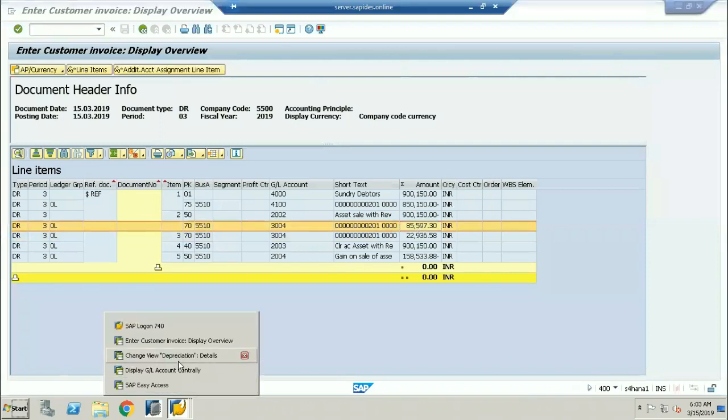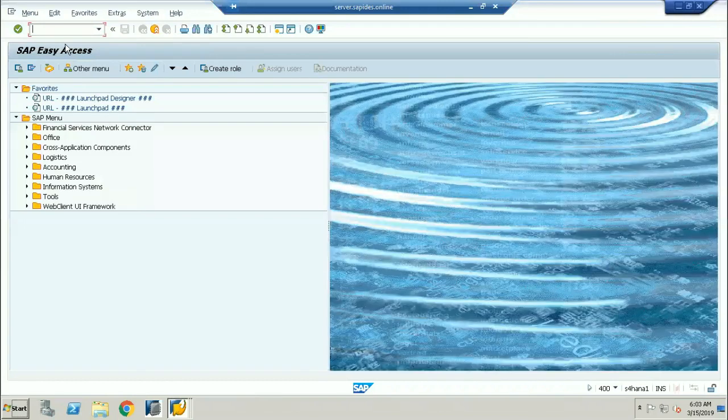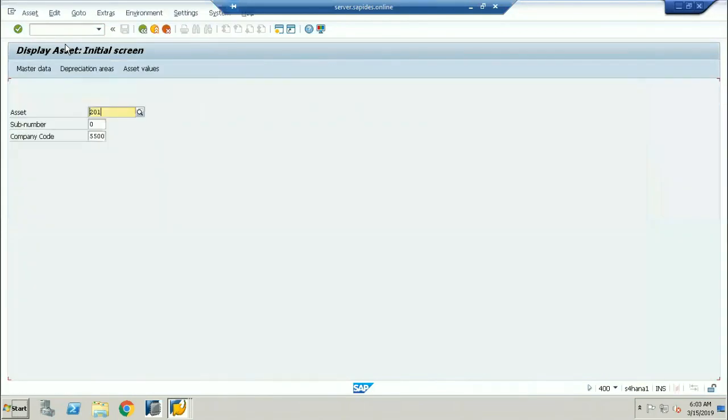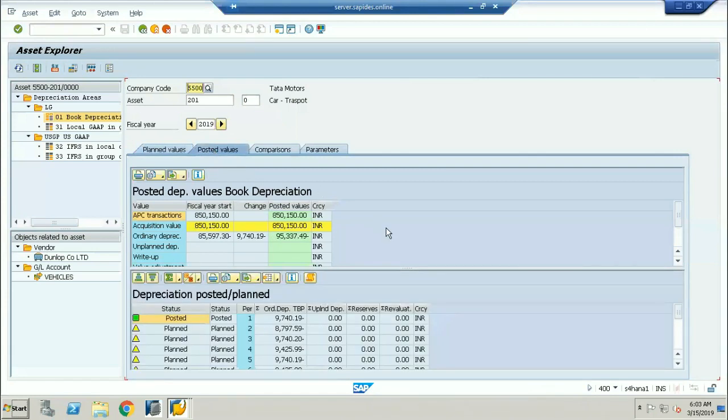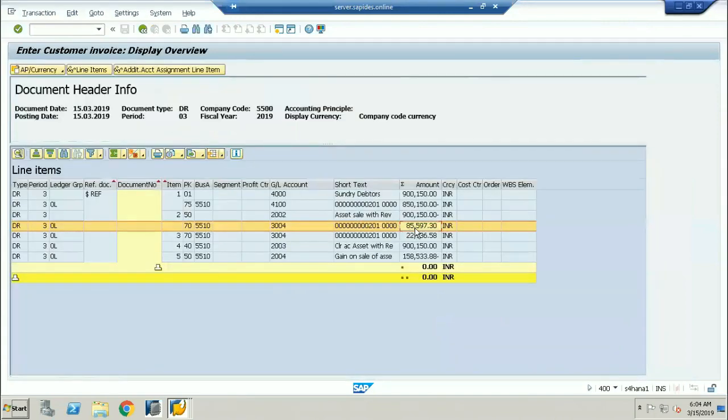So if I go into the asset here, AS03 or AS02, and see the value, if I scroll down, you can see this is completely yearly, meaning the fiscal year start. 85.597.30 is the complete yearly depreciation for which year? For 2019.